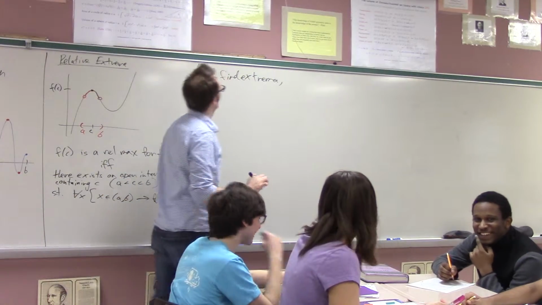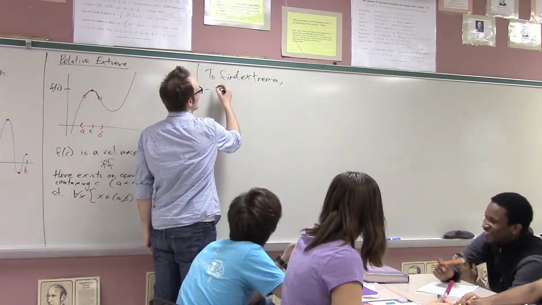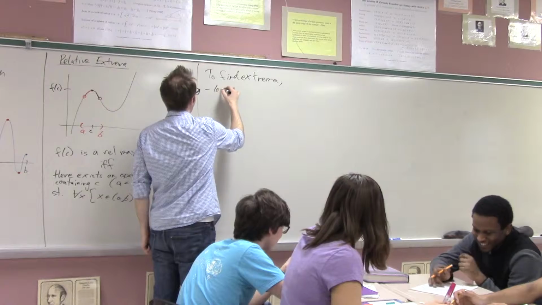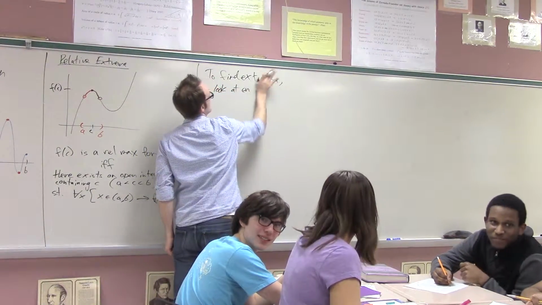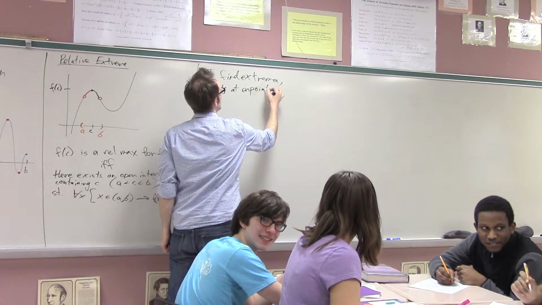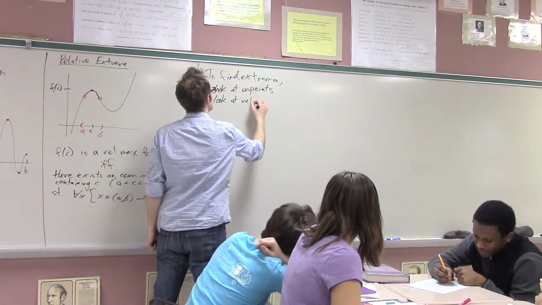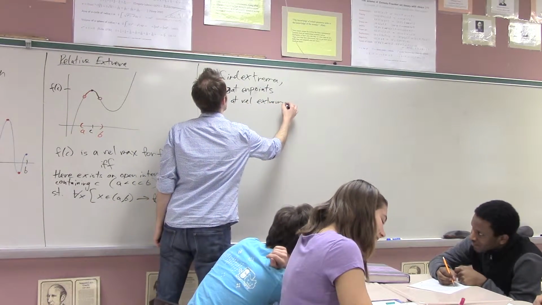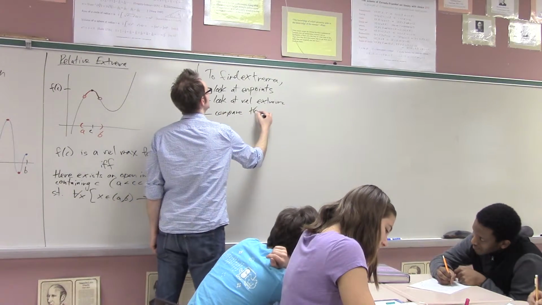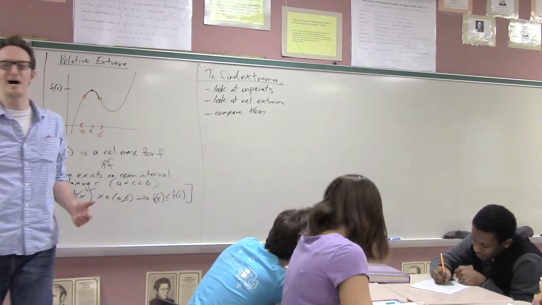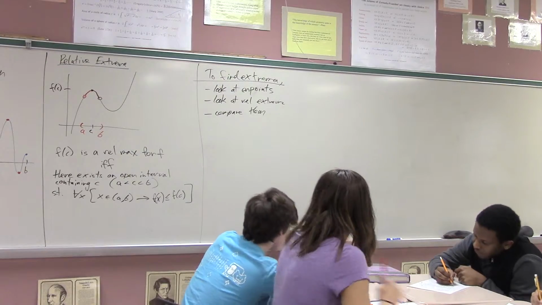Okay, all right, to find extrema, where do we need to look? We need to look at endpoints. It's right there. Endpoints. Look at the endpoints. We need to look at relative extrema. And then we need to compare them. Do you agree? This is essentially our algorithm. It's not even an algorithm. It's just a boring statement of the obvious. Find endpoints, find relative extrema, compare them.